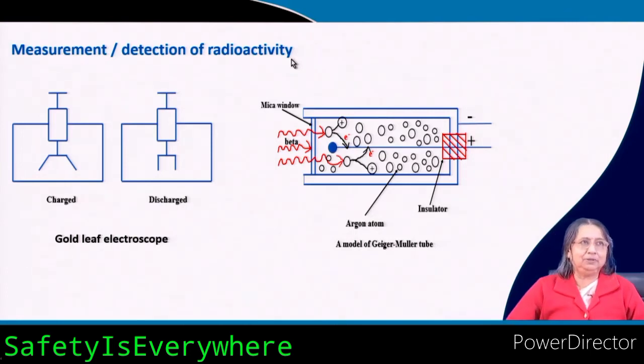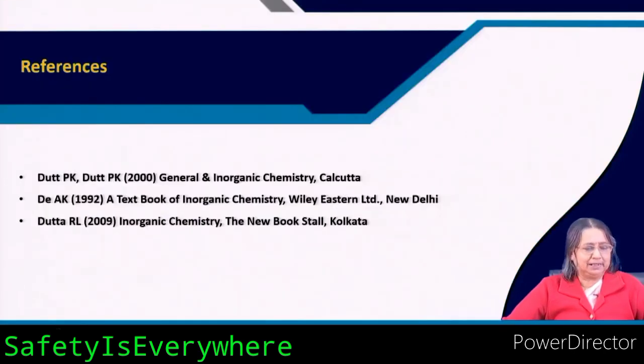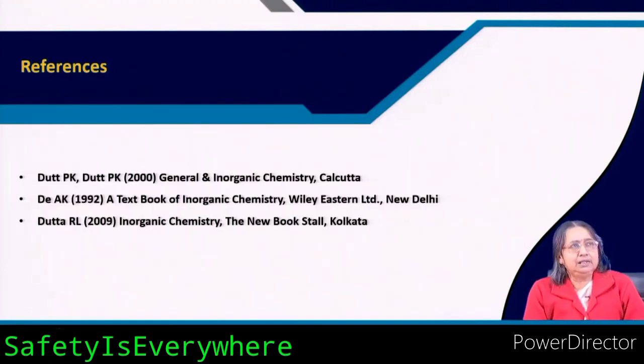It is a portable type; you can take it from here to there and put it somewhere to know whether there is some radioactivity in some material or not. It is a handy thing, and you can count also. So, these are the two things. There are other things also, but these are the two that you can use for measurement and detection of radioactivity.